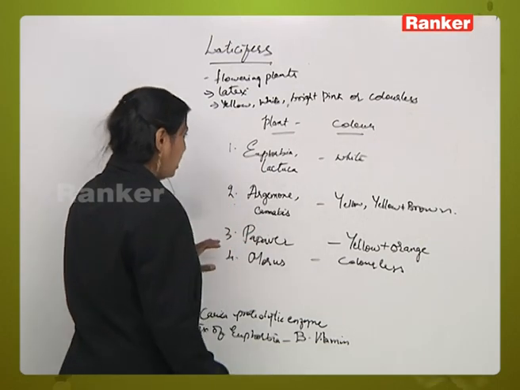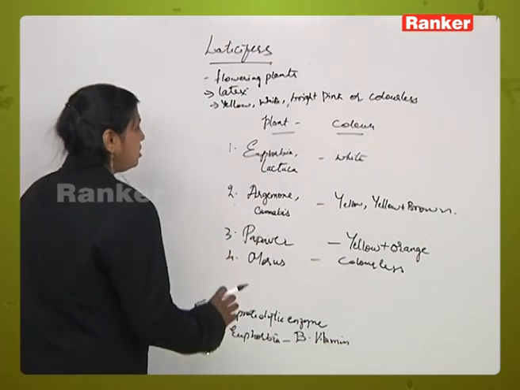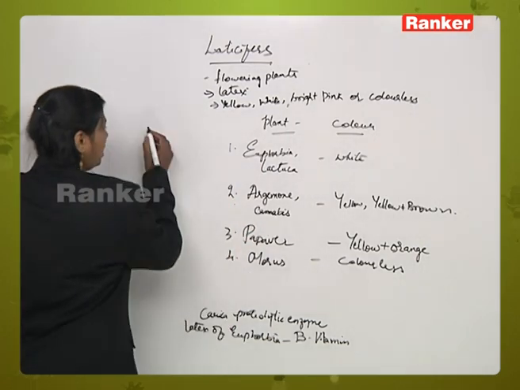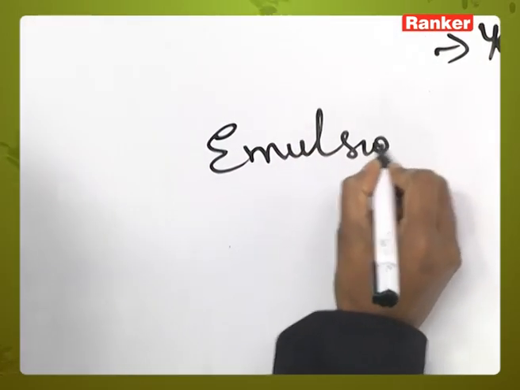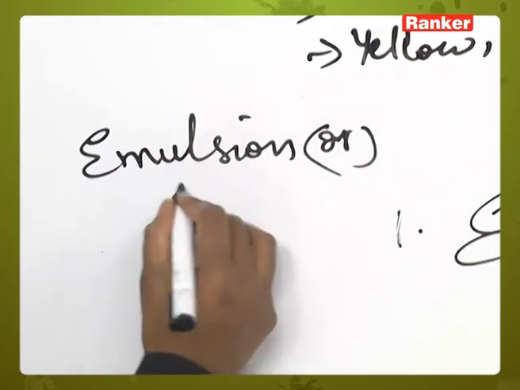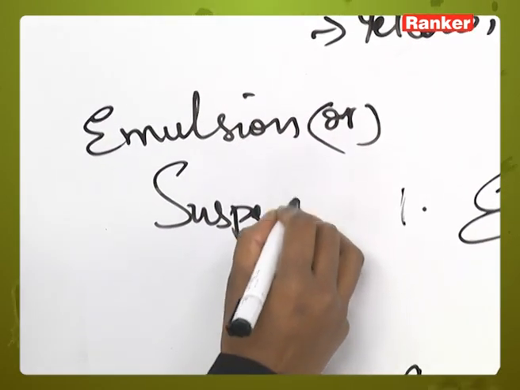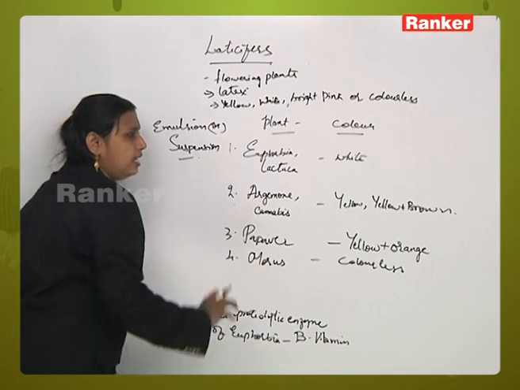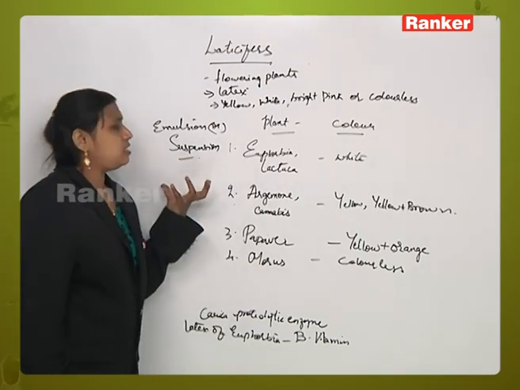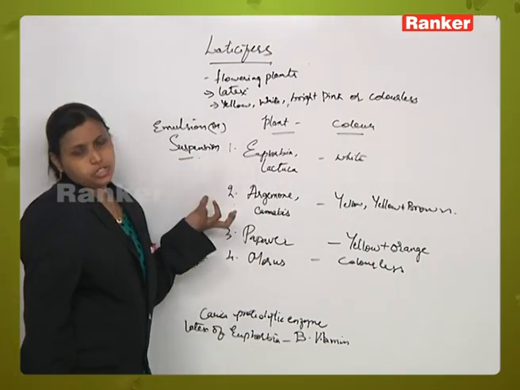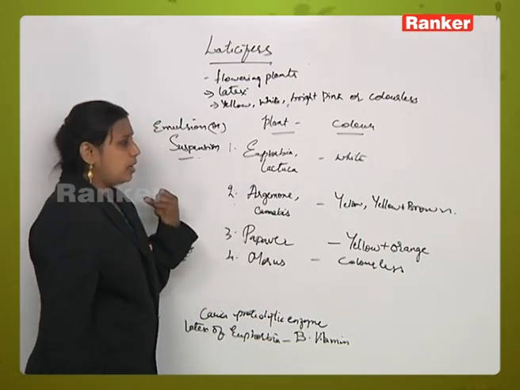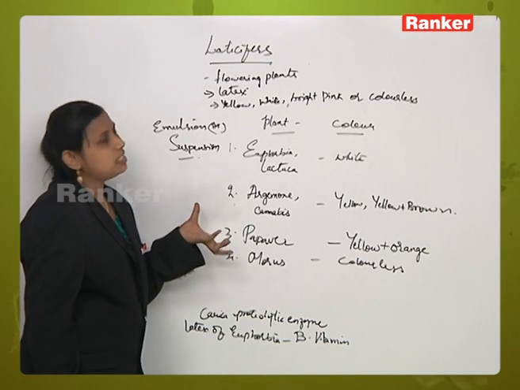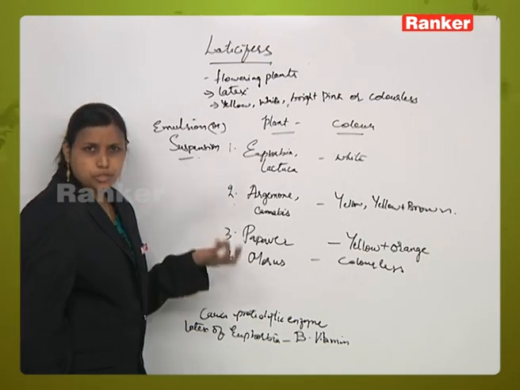Now this latex may occur as an emulsion or as a suspension in the plant body. The metabolic byproducts produced also change from species to species.